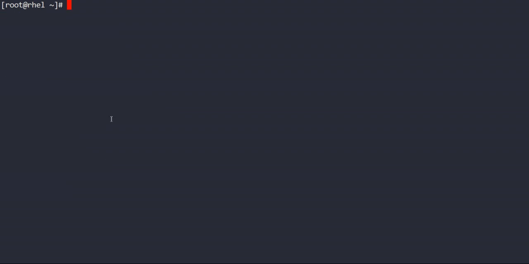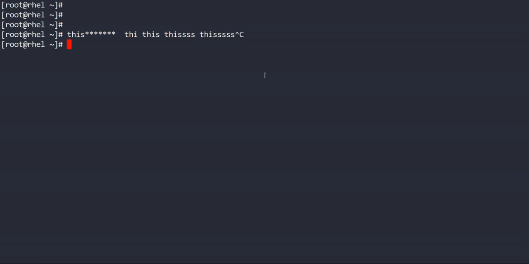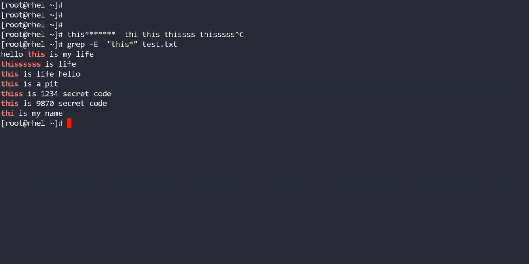Okay, then we have this. What does this mean? It means S can occur 0 times or n number of times. So this will qualify, this will qualify, this will qualify, any number of S will qualify. Okay, let's run it. Hyphen E. See, I hope this is clear.